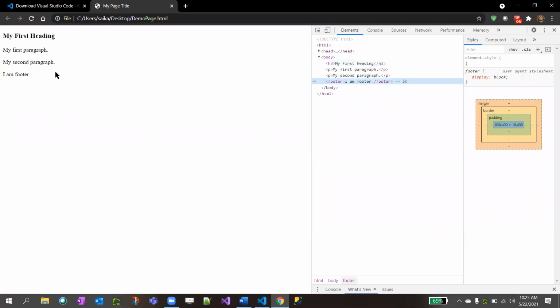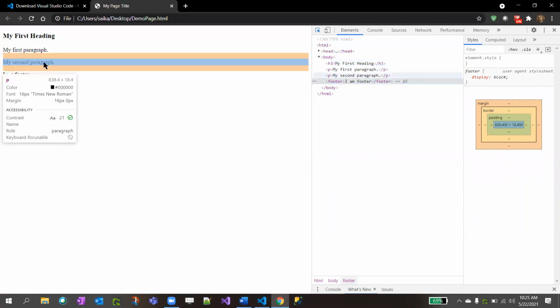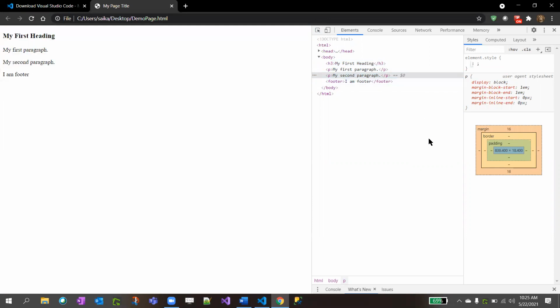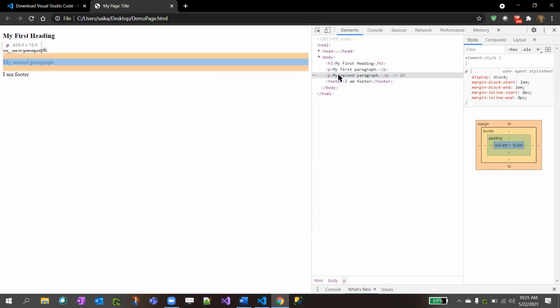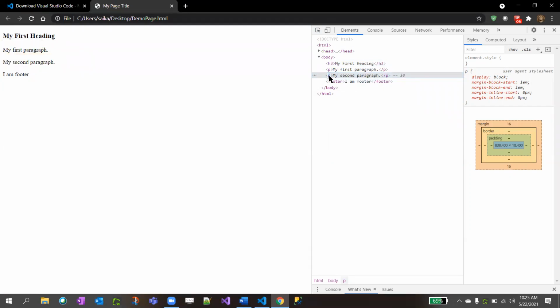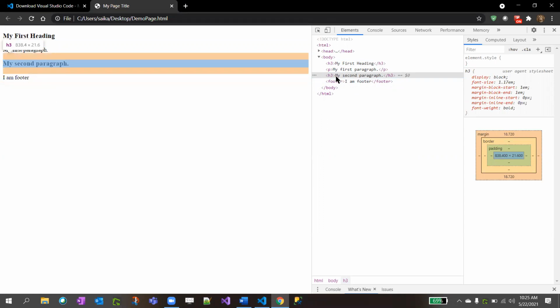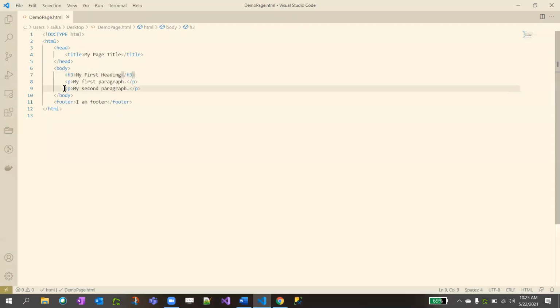For example, I want to change the footer. If I select here, the focus automatically goes here. If I want to change it to the second paragraph, see, the focus automatically went here. Don't worry about styles now. You can dynamically change by double clicking on this P, and if you change it to S3, it automatically changes. But you might think, if I change here, why is it not changing here?